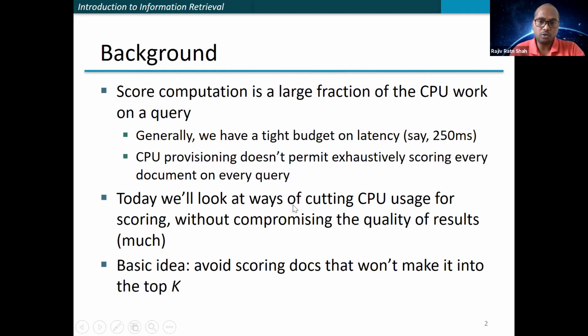So today we'll be looking into the ways we can cut down the CPU usage for scoring without compromising the quality of the result much. When I say much, I mean there may be some loss, some compromise in the result, because there is a trade-off you need to make, right? If you want to cut down processing in order to get the result very fast, you may miss, or lose, some documents which might be interesting. So this is something we'll be studying today.